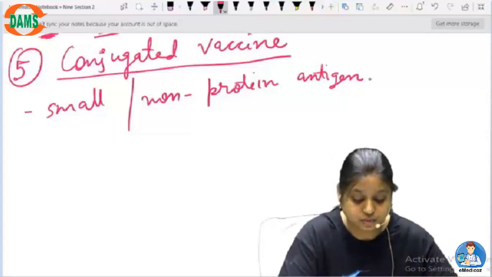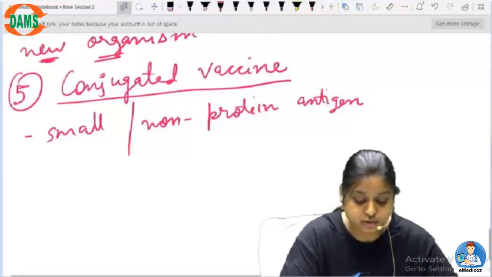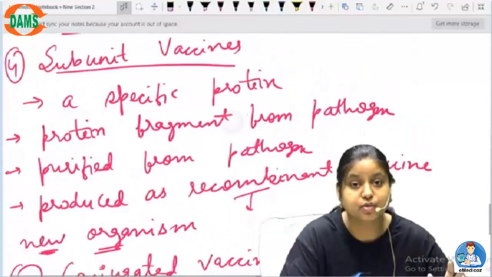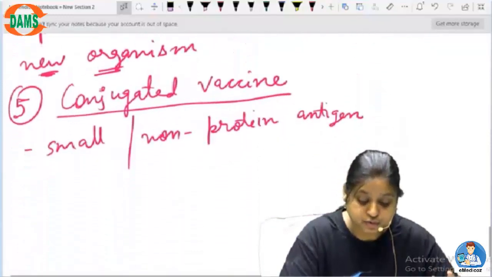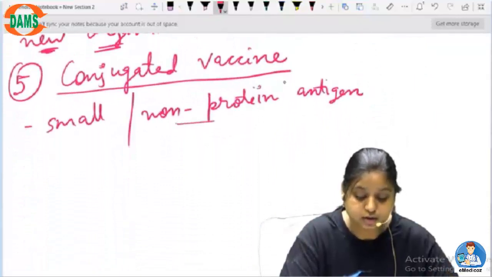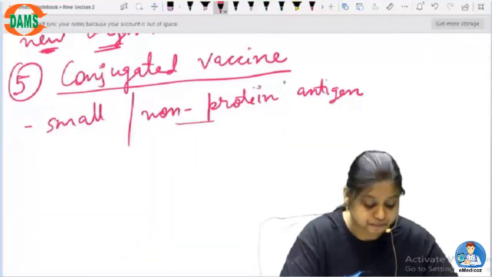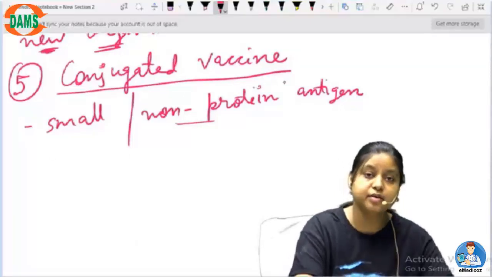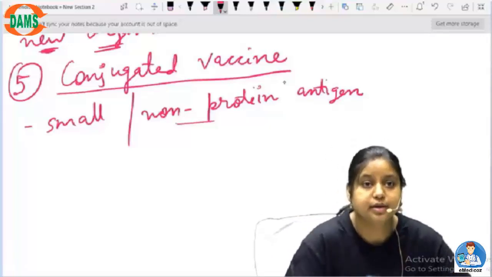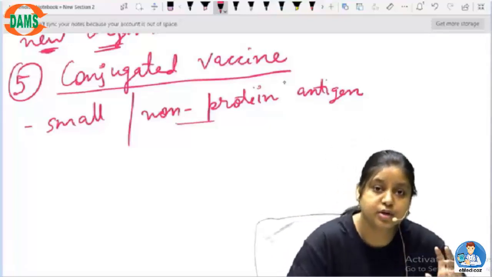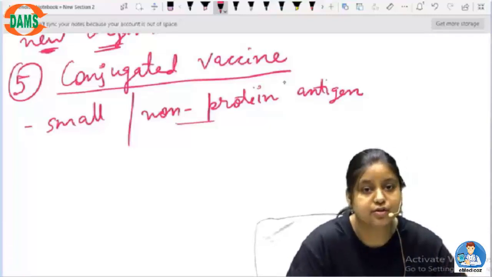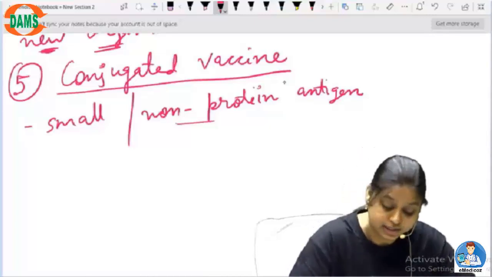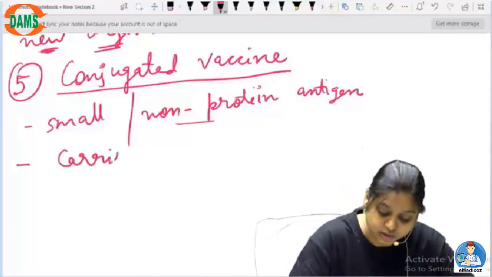So just try to remember all these things: when we are talking about a subunit vaccine, we are talking about the protein. When we are talking about a conjugated vaccine, we are talking about the non-protein part of the antigen. The entire idea of using a conjugated vaccine is that the small non-proteinaceous part of the antigen that we are using has to be attached to a carrier. This attachment with a carrier is called conjugation.